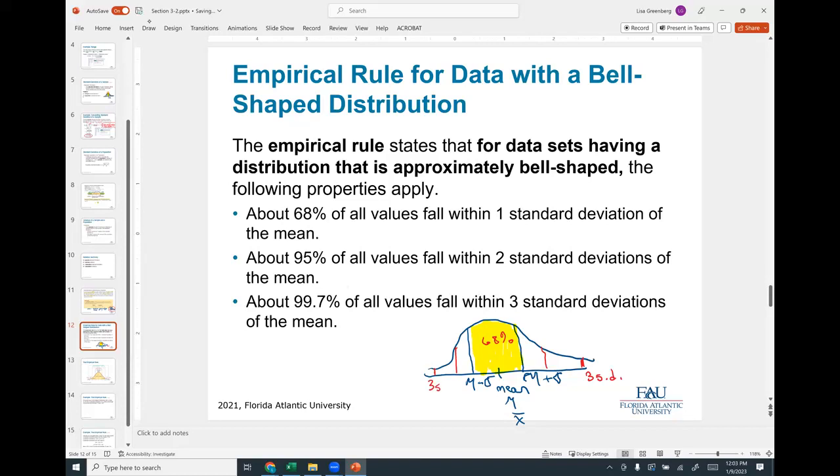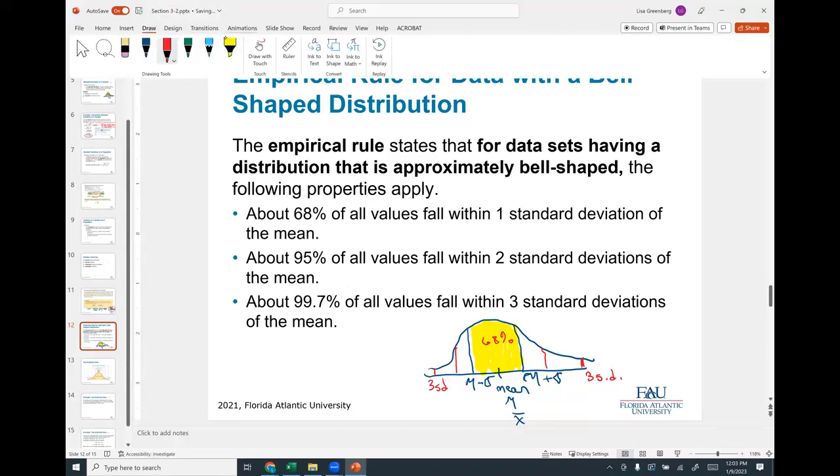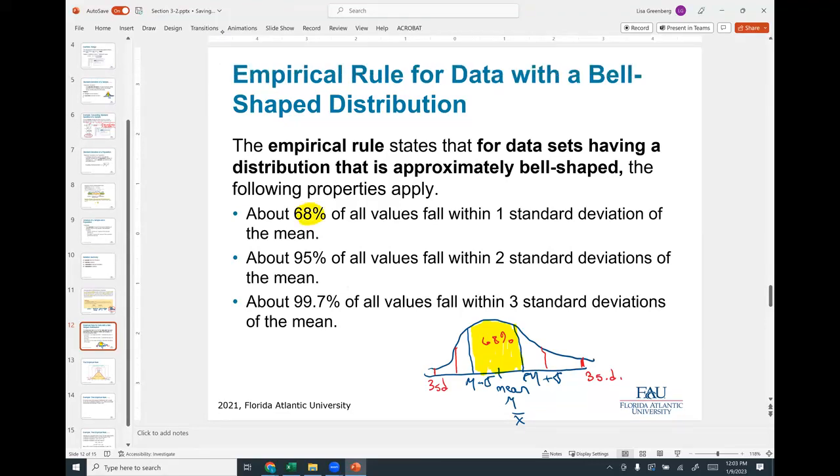And they're going both directions, right? Three standard deviations. That means 99.7% of all our data is within three standard deviations. So these are the important numbers: 68, 95, 99.7. Okay.